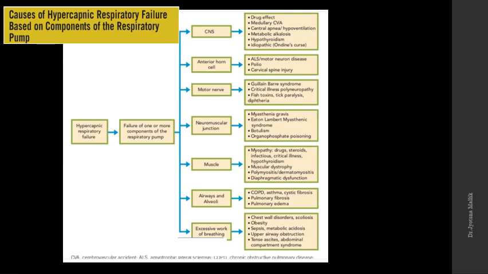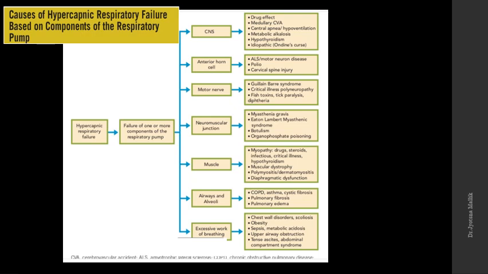Any drug like opioids, benzodiazepines or anesthetic drugs can cause respiratory depression and type 2 respiratory failure. Medullary stroke: as the medulla has the respiratory center, a medullary stroke can lead to type 2 respiratory failure. Obesity hypoventilation syndrome and central apnea can cause type 2 respiratory failure. If there is a severe metabolic acidosis, there will be a respiratory response of bradypnea, and this will cause type 2 respiratory failure. Hypothyroidism can cause type 2 respiratory failure.